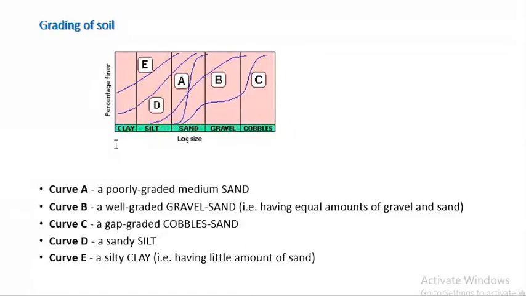Curve D, as you can see, is sandy silt, which means it passes a little amount of sand and most amount of silt, complete silt and little amount of sand, so sandy silt, like this.